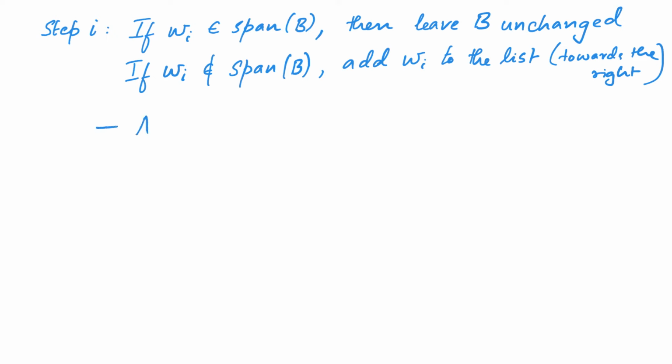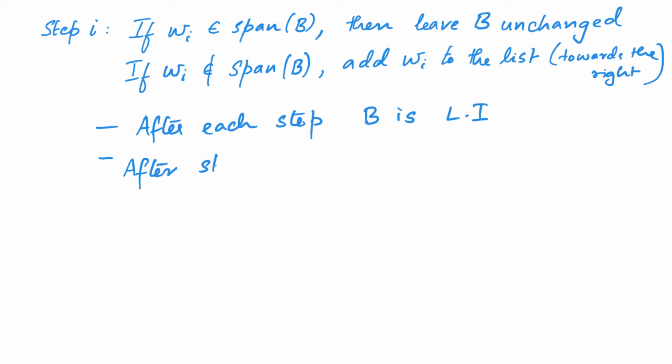Now notice that after each step, our B is linearly independent. Why is this true? This is because of the argument that we gave earlier. The exact same argument can be used at each step. Moreover, notice that after step n, span of B is equal to span of w1 to wn.